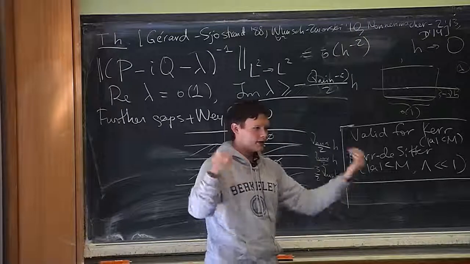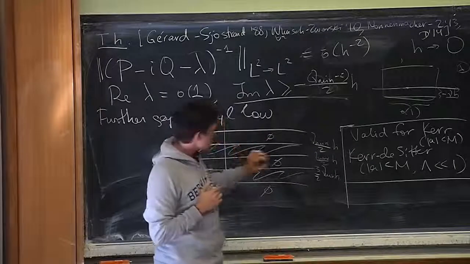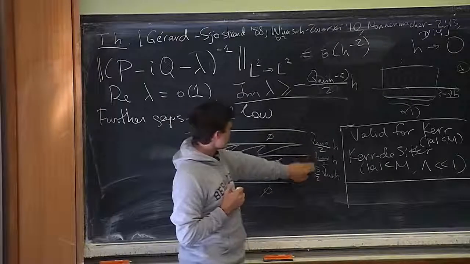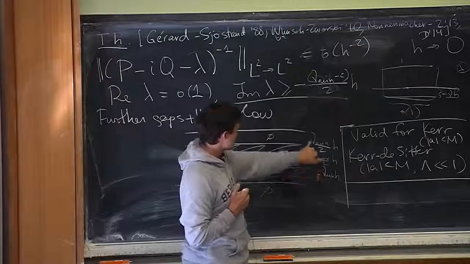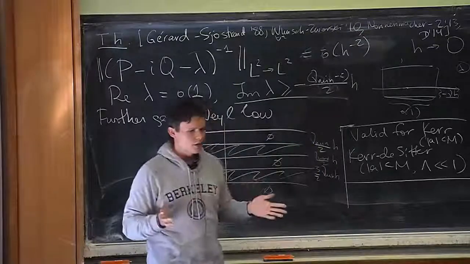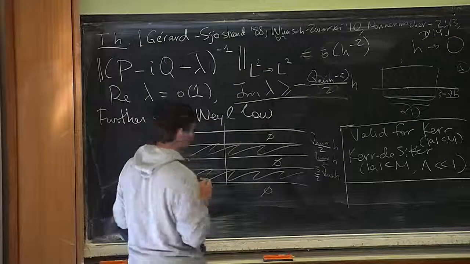So it prevents having faster exponential decay. And you actually have lots of these in this strip. The depth of this band and so on are given via natural dynamical quantities, which are the minimal and the maximal expansion rate across the trapped set.